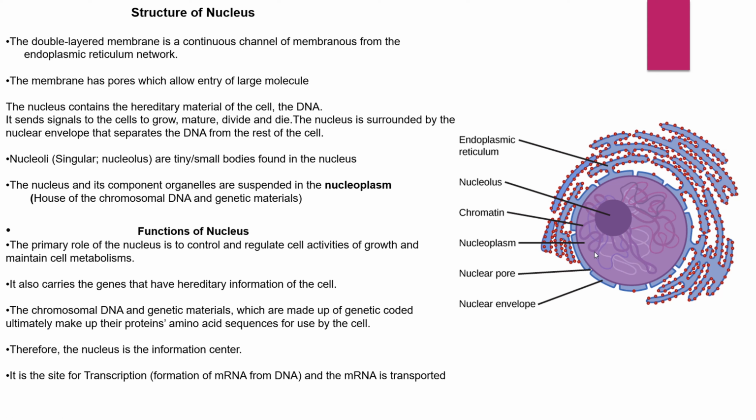Functions. The primary role of the nucleus is to control and regulate cell activities of growth and maintain cell metabolism. It also carries the genes that have hereditary information of the cell. The chromosomal DNA and genetic material are made up of genetic code that ultimately makes up proteins, the amino acid sequence for use by the cell. Therefore, the nucleus is the information center and the site for transcription and mRNA transport.